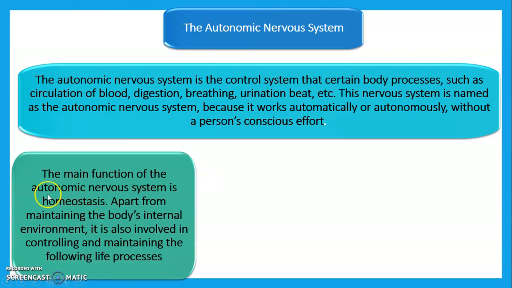The main function of the autonomic nervous system is homeostasis. Homeostasis means it maintains an equilibrium in our body.